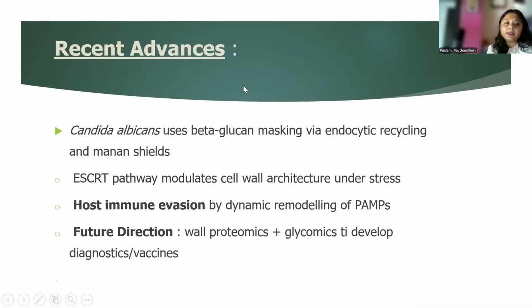Some recent interesting advances are there. Candida albicans uses beta-glucan masking via endocytic recycling and mannan shields. The ESCRT pathway modulates cell wall architecture under stress and host immune evasion by dynamic remodeling of PAMPs. So if those get remodeled, then PRRs, which were ready to neutralize the PAMPs, are no more ready to neutralize the remodeled PAMPs. Thus they escape the host immune system. And future direction, wall proteomics plus glycomics to develop diagnostics and vaccines.